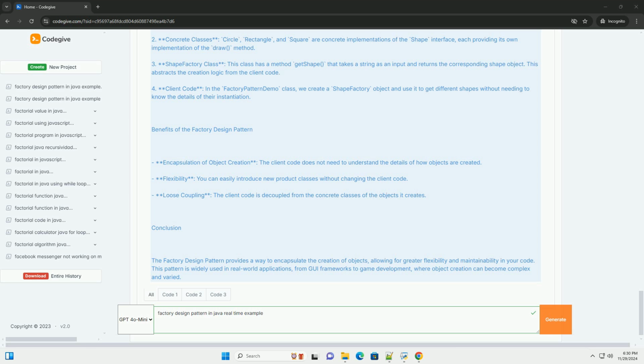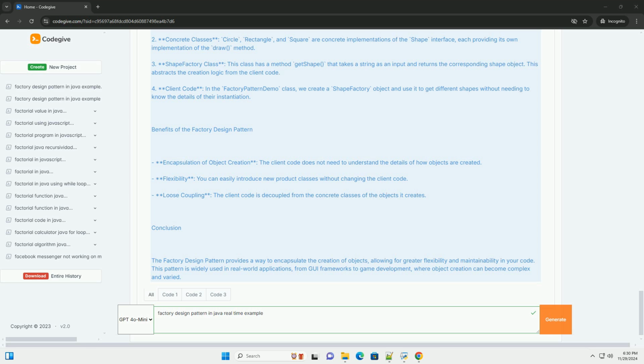Explanation of the example. 1. Shape interface: this interface defines the method draw that all shapes must implement. 2. Concrete classes: circle, rectangle, and square are concrete implementations of the shape interface, each providing its own implementation of the draw method. 3. Shape factory class: this class has a method getShape that takes a string as an input and returns the corresponding shape object.